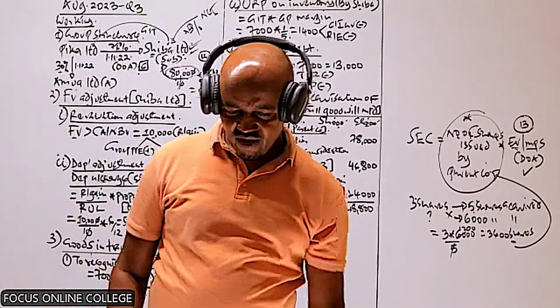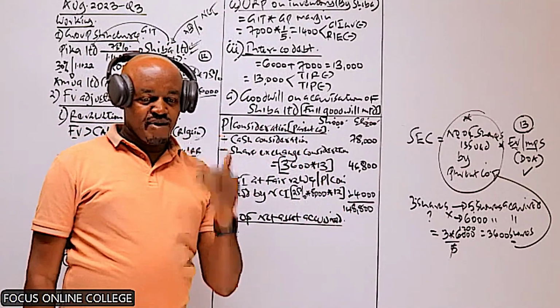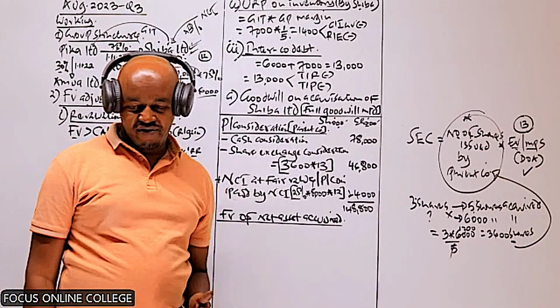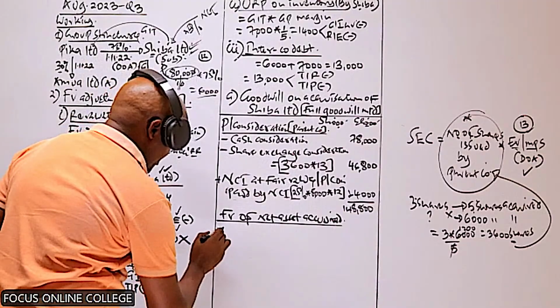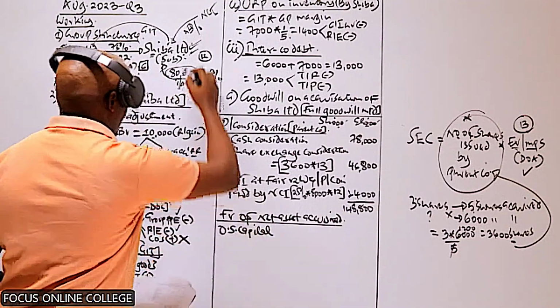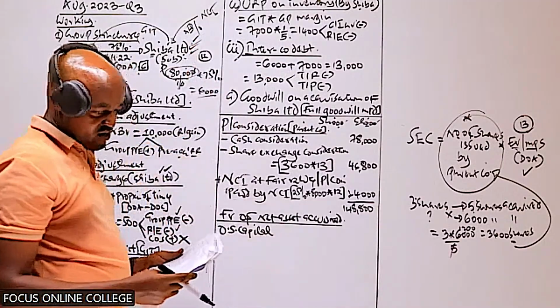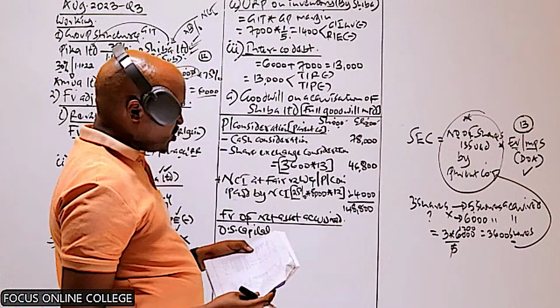And actually we said we compute that by adding its ordinary share capital plus the pre-acquisition reserves. So what we need to do here is basically to take the ordinary share capital of this company, that is of Shiba. Where do we get that? We get that at the equity section in the balance sheet of Shiba.